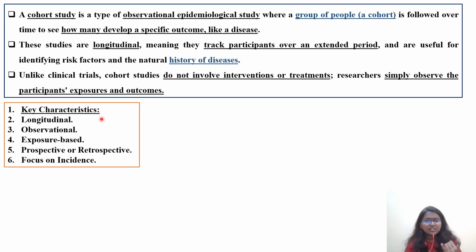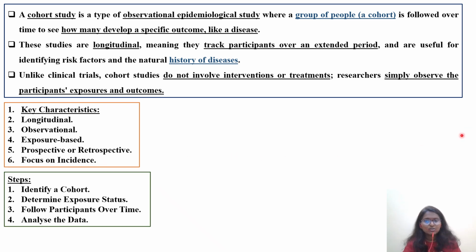So what are the key characteristics? It is longitudinal, it is observational, it is exposure based, it is prospective or retrospective, and the focus is on that particular incident. If there is some chemical accident or factory spill in that particular area, then it is focused on that particular incident, then the effect. Like that, causation and effect you will be studying in a cohort study.